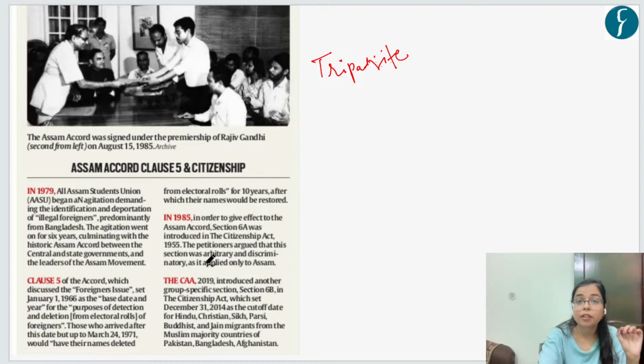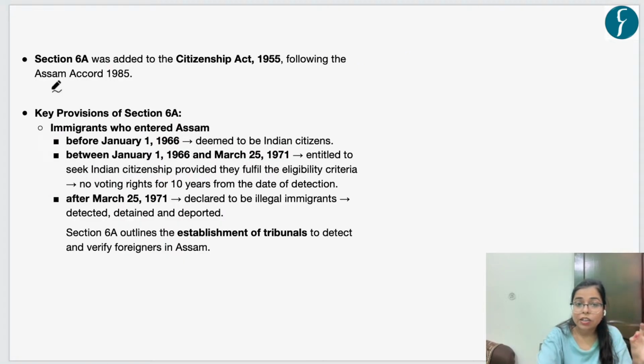Now, after the signing of Assam Accord, in the Citizenship Act 1955, there was an addition of Section 6A. So, in order to bring into effect the provisions of Assam Accord, Section 6A was added to the Citizenship Act 1955. Okay. Now let's see what are the key provisions of this Section 6A. Now, this Section 6A had certain cutoff dates. What are these cutoff dates? The first date is: the immigrants who entered Assam before January 1st, 1966, they would be considered as Indian citizens. Okay.